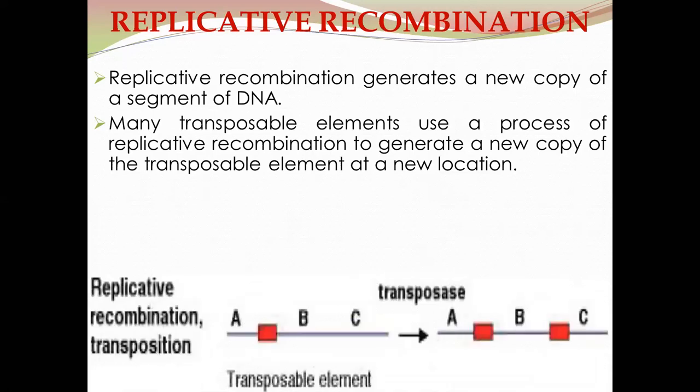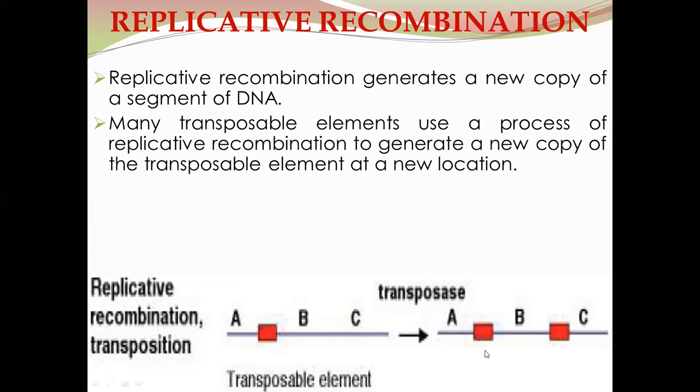This replicative recombination process is illustrated in this diagram. Here is replicative recombination involving a transposition event. In this case, a transposable element is copied and inserted at another point in the same genome. For example, here is a transposable element, marked in red, between the genes A and B. This transposable element is copied and inserted into the region between the genes B and C. The transposase enzyme is involved in this process.